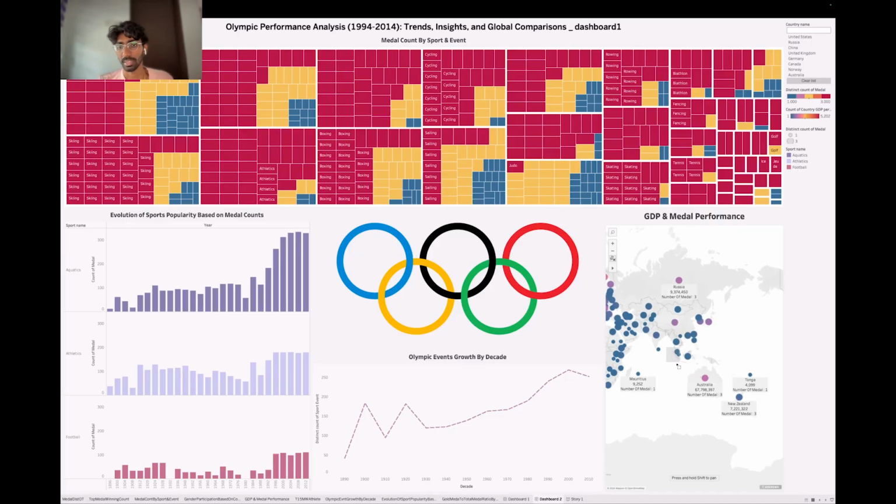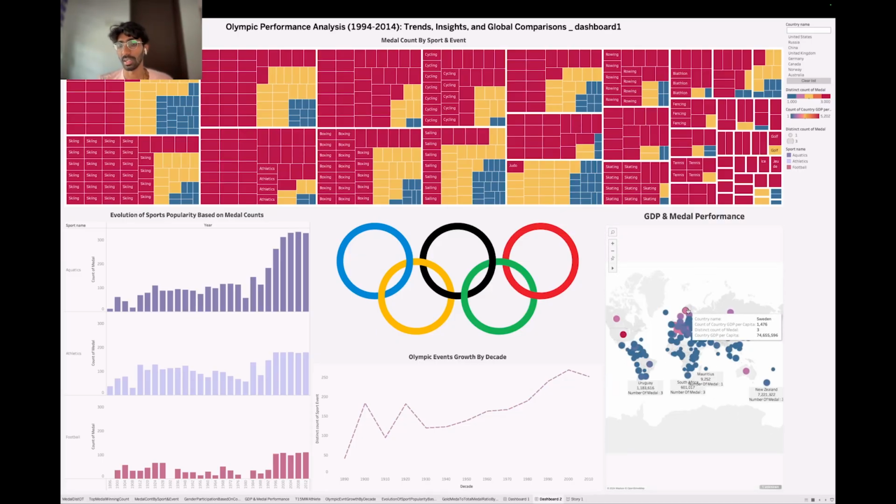As you can see, we can check the GDP of every country. For this part, when the color of the country is darker, it means they have a higher distinct count of medals. The same goes for other countries: when the color is lighter, like blue, their GDP per capita is low, but they have, for example, 3 distinct medals. So it's based on 2 different things: the color represents the GDP of the country, and when the GDP is high, the color will be darker. We also represent it using a dual axis, which is the size of the bubble. The size of the bubble is based on the distinct count of medals. When the bubble is bigger, the distinct count is larger.